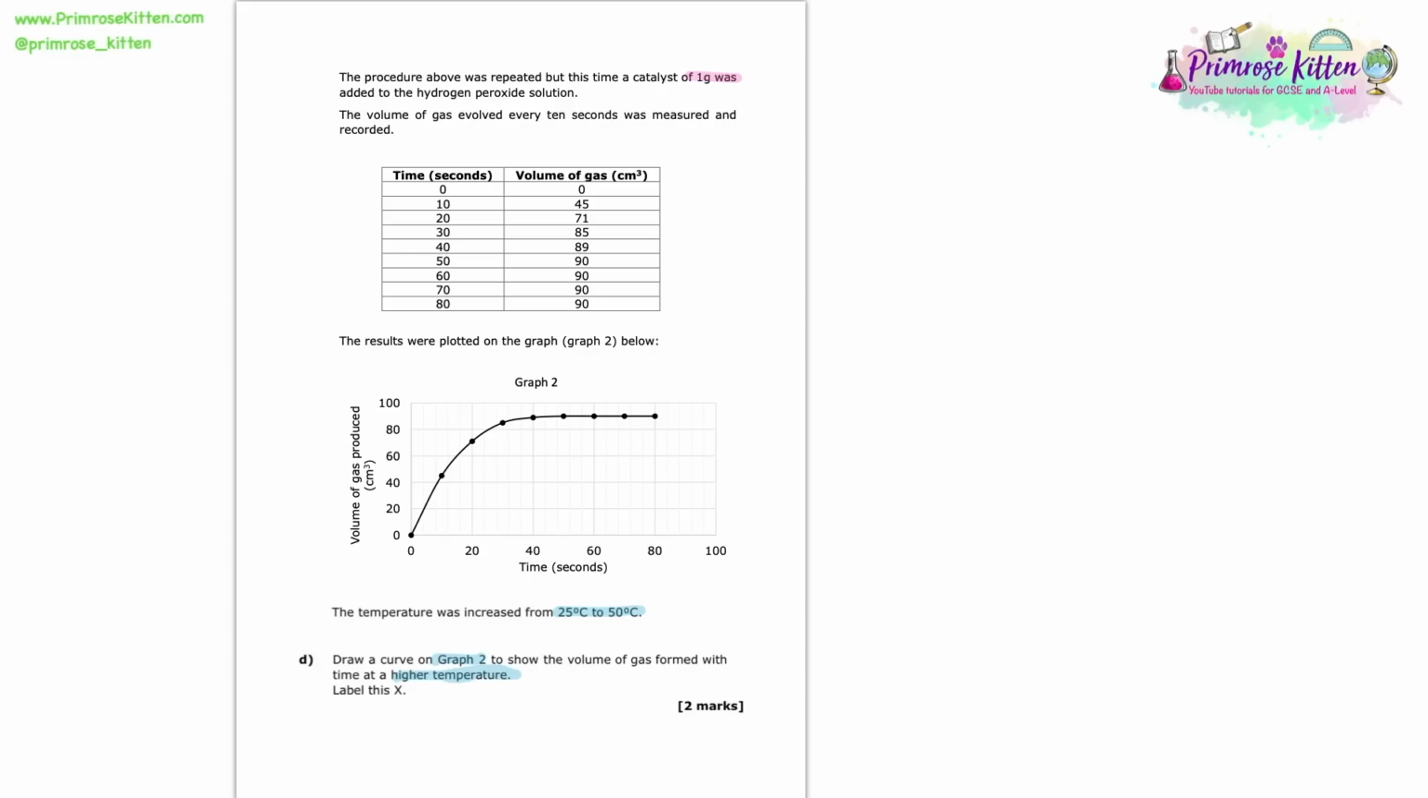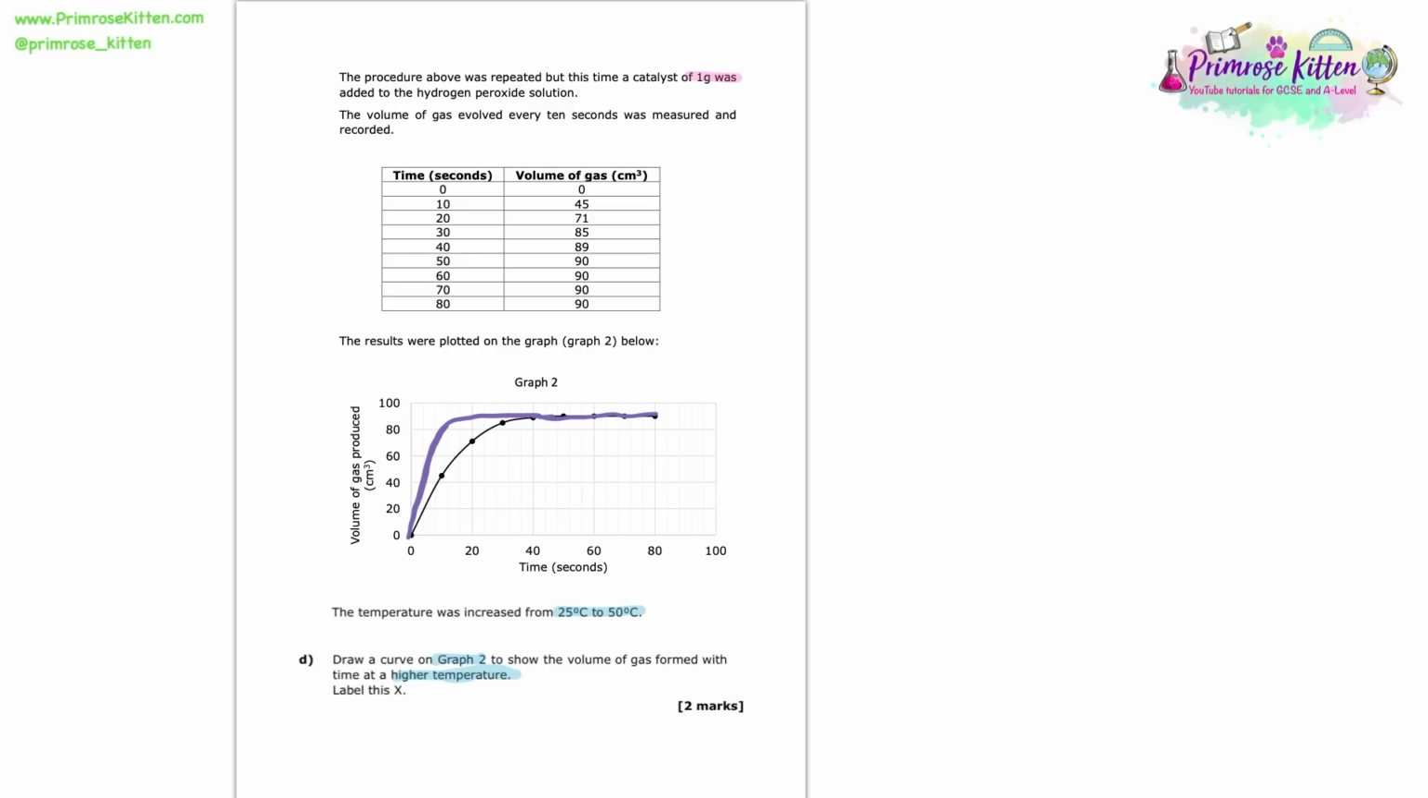However, just increasing the temperature doesn't change the amount of reactants that we have. And as a result, we're still going to make the same amount of product, we're just going to make it faster. So the 2 things we need to look out for when drawing this curve is 1, we want it to be steeper than the original curve, and second, we want it to plateau at the same point. We want it to plateau at about 90 centimetres cubed.